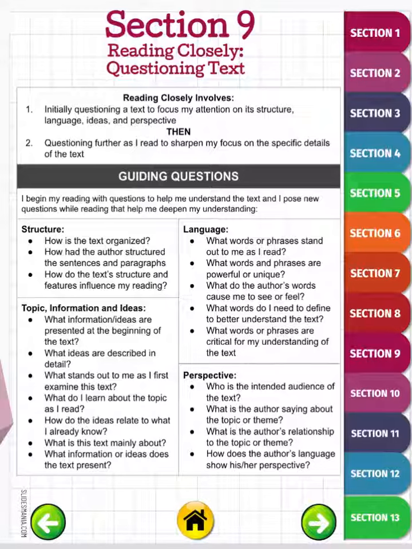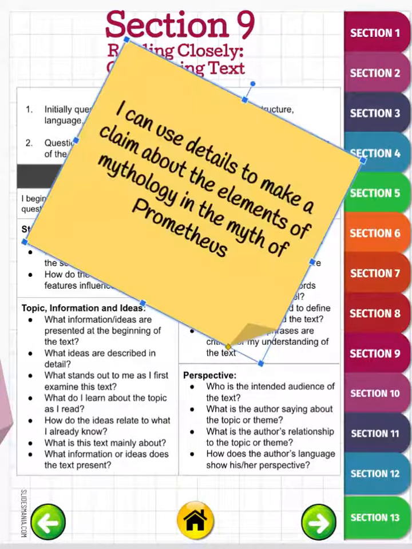From there are other I can statements. One, I can use details to make a claim about the elements of mythology in the myth of Prometheus. So we're making a claim about the elements of mythology, which we have in our interactive notebook, in the myth of Prometheus.